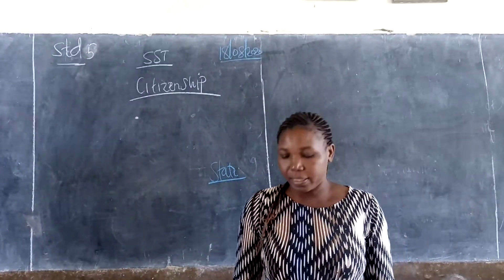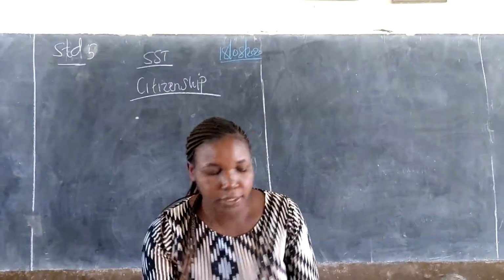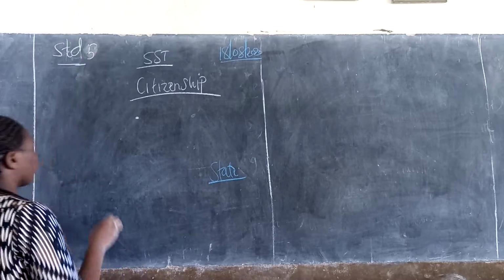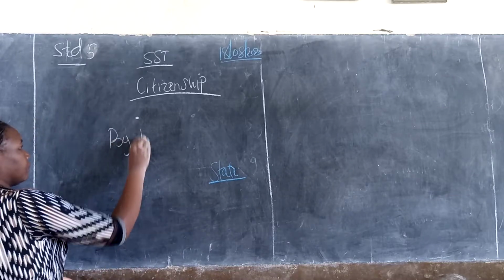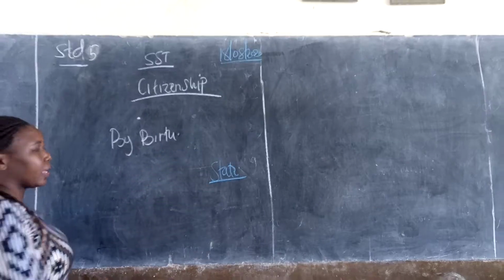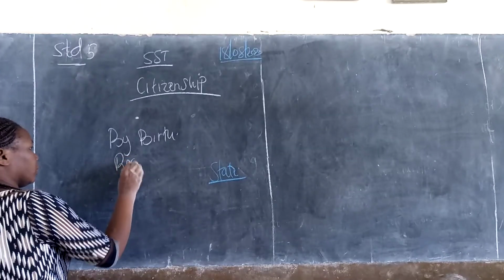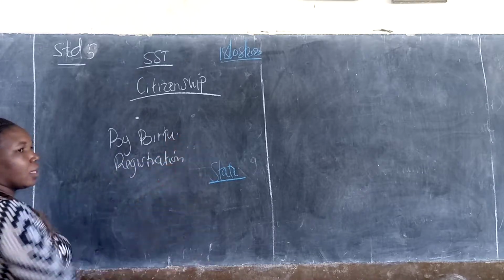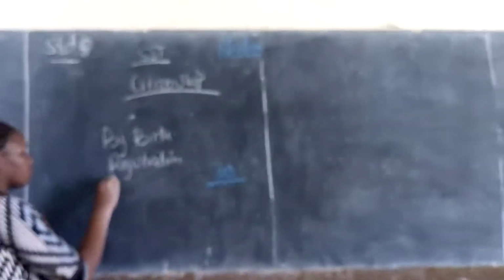One is by birth. We are going to talk about three things here. One is by birth. Another is by registration. And the third one is dual citizenship.